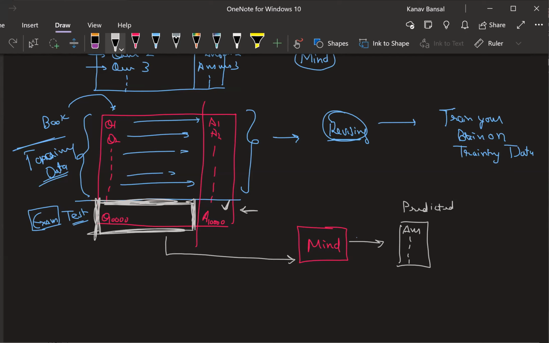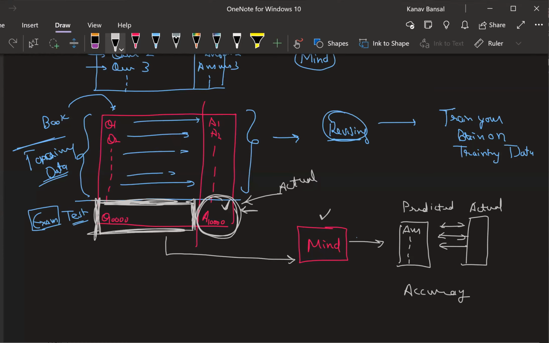Now, how will the examiner test whether you are doing good or not, whether your mind is able to learn all the things or not? He will give the marks, right? He will assign the marks based on the correct answer sheet. These are the actual answers. So they will take the actual answers and match them with the answers you gave in the exam. Based on that, they will assign some accuracy score or marks. They will say that you got 90% marks, or maybe 10%, 20% or 100% marks, something like that. Is the analogy clear to everyone?